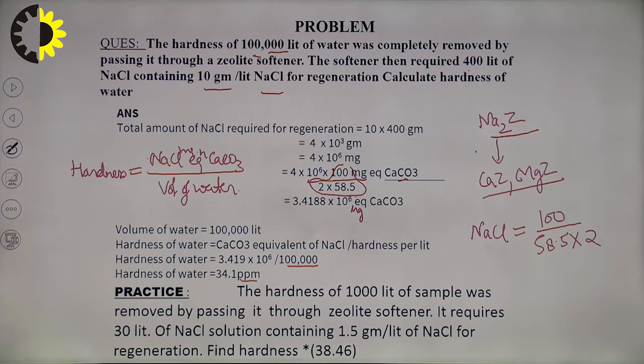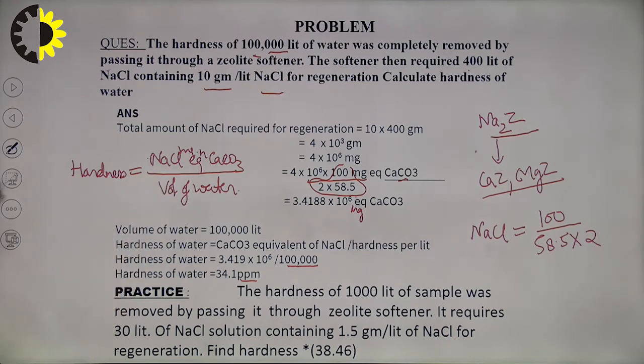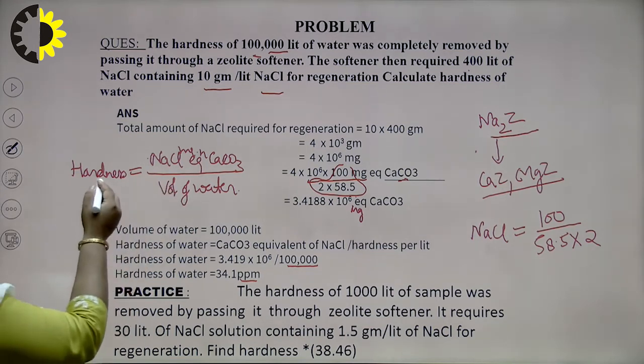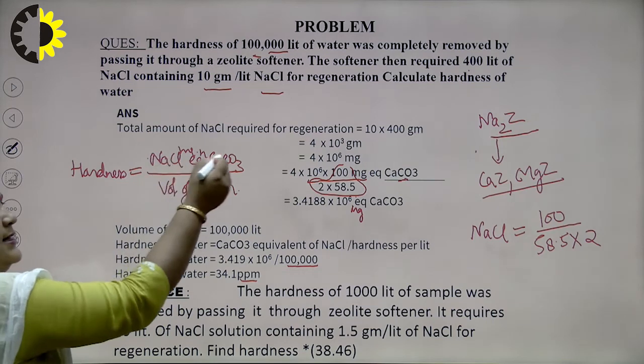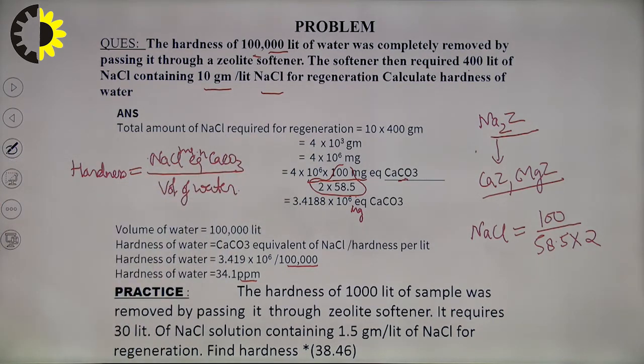So, this is basically a simple numerical. If hardness is given and we have to calculate the volume of water, then we can put the value of hardness here, calculate NaCl, and then the volume of water.